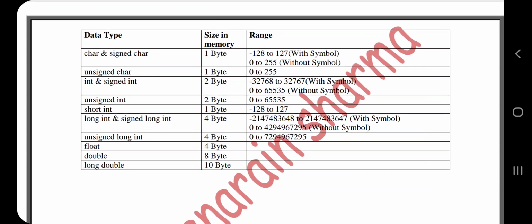So this was the third part of chapter number 6, Introduction to C++. We will continue this chapter in the next part.